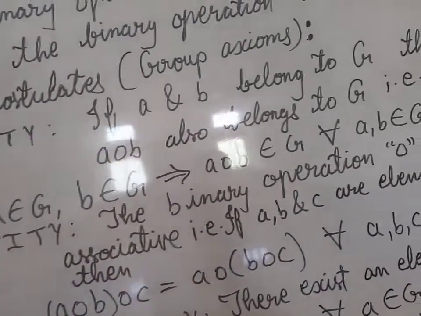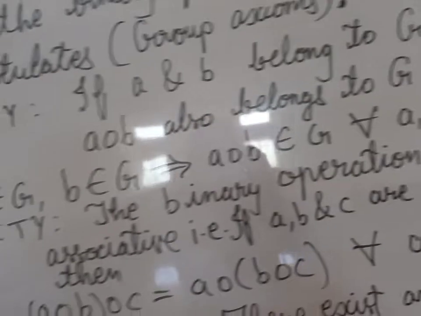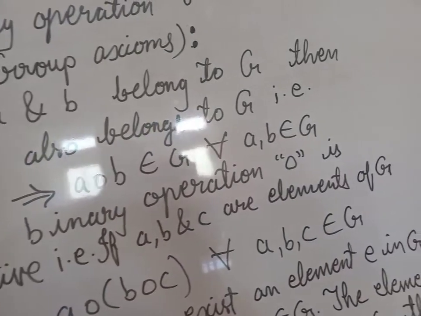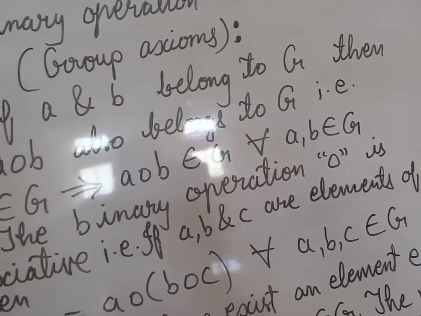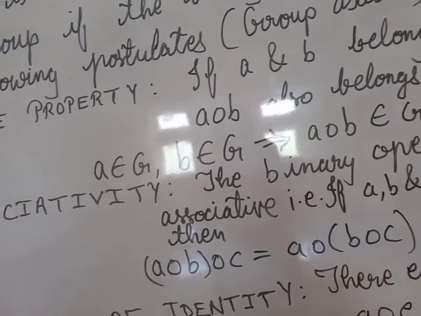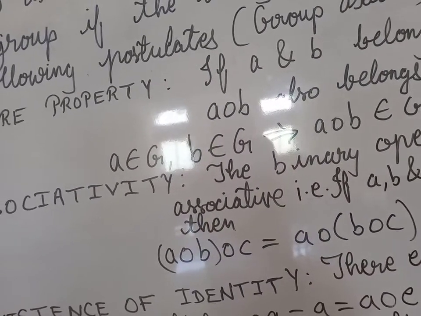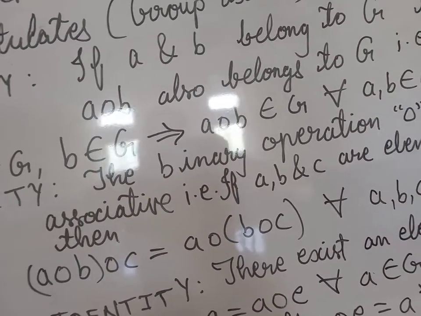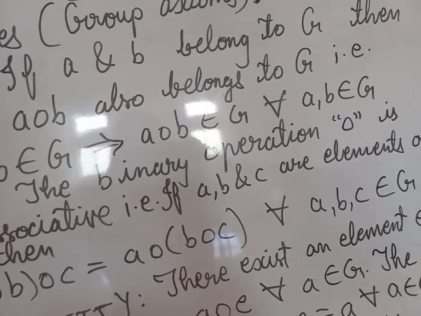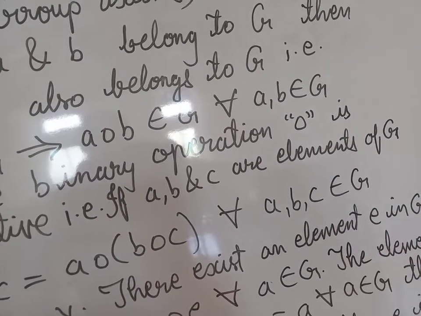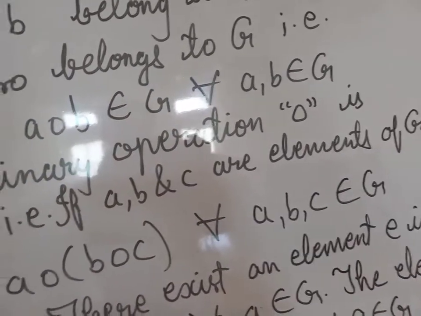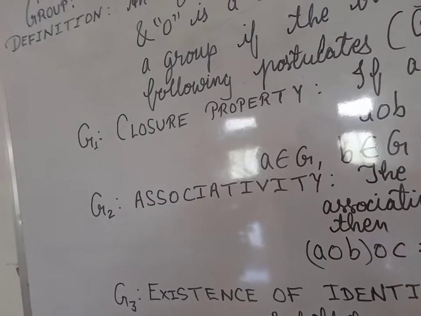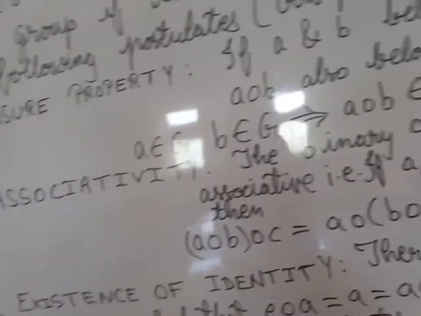The binary operation O is associative, that is, if a, b and c are elements of G, then (a O b) O c is equal to a O (b O c) for all a, b, c elements of G. This property or this axiom is associativity, which I have discussed.